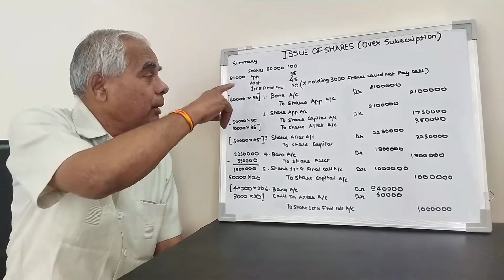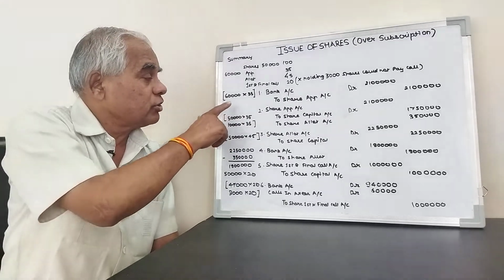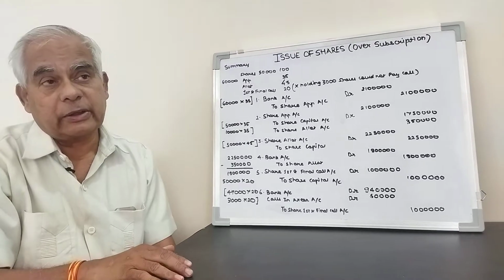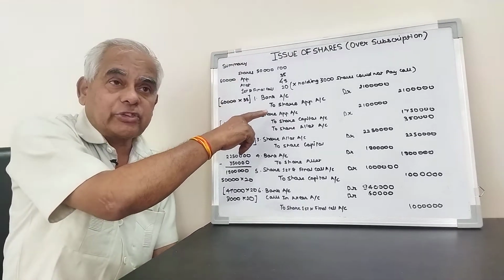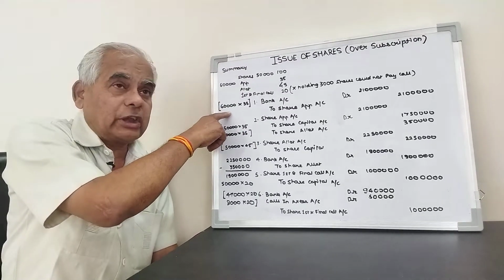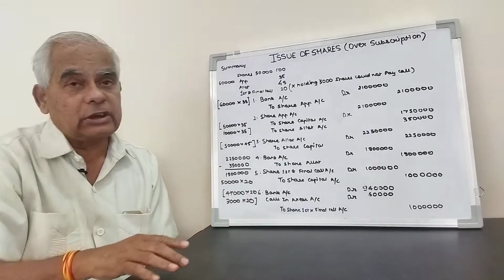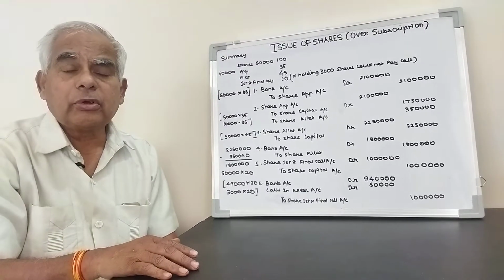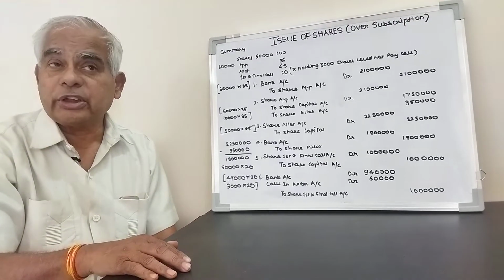But in this case applications received are 60,000, over subscription, no problem: 60,000 into 35, and the amount is 21 lakh. Again I repeat the entry: bank account debit to share application account, 60,000 applications received at the rate of rupees 35, amount 21 lakhs. Narration: being application received for 60,000 shares at the rate of rupees 35 each.